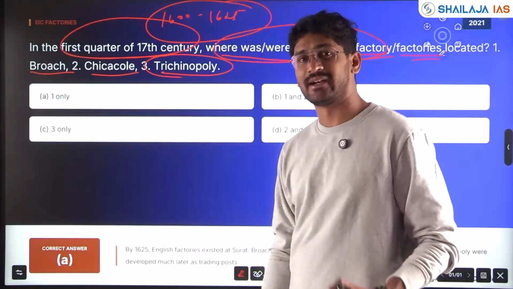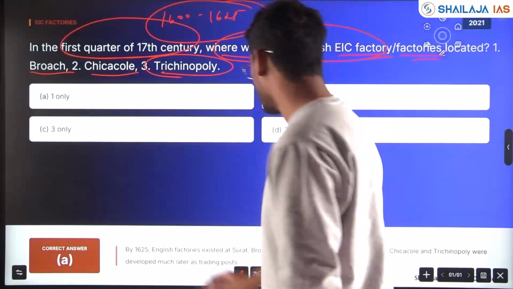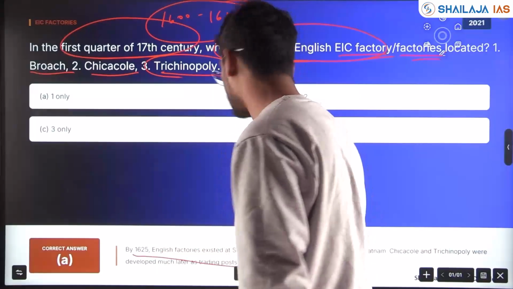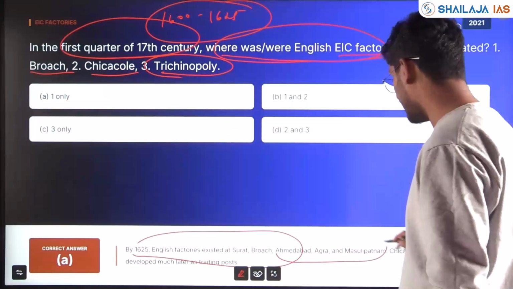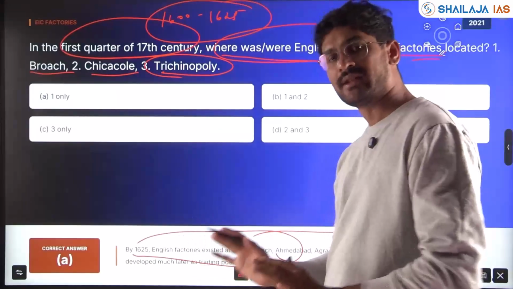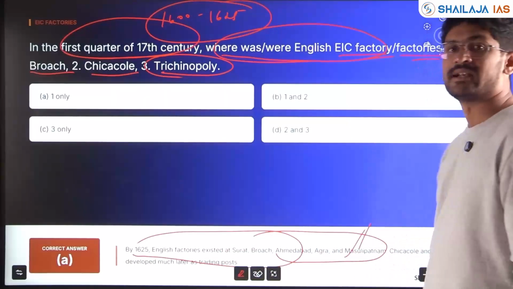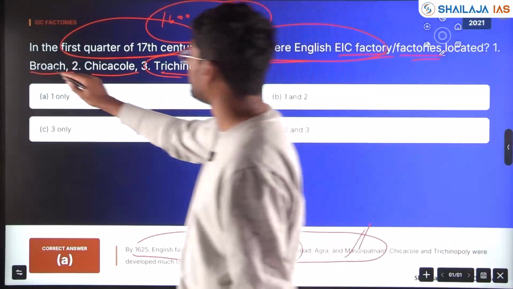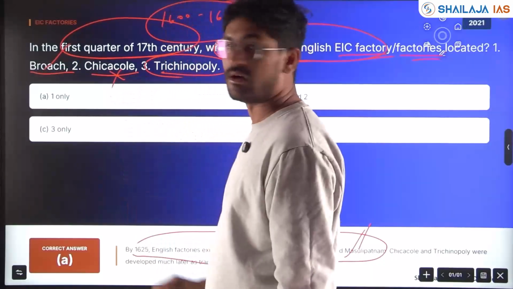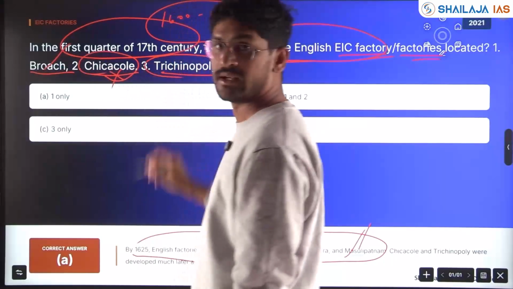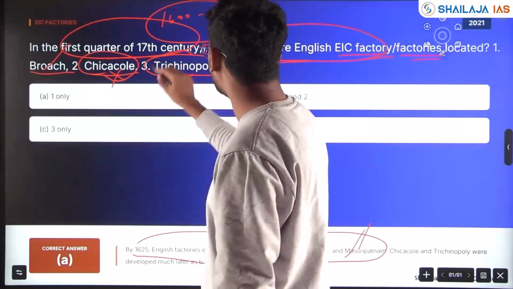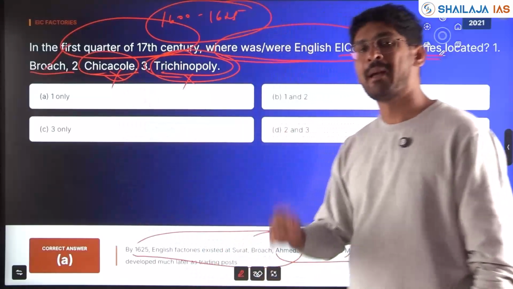See, in the early 1600s when they came to the west coast, they set up their factories at Surat, Bharuch, Ahmedabad, Agra, and in Machilipatnam. So, except Bharuch, Srikakulam in Andhra Pradesh is not correct. Tiruchinapalli also is wrong. Those factories came much later.